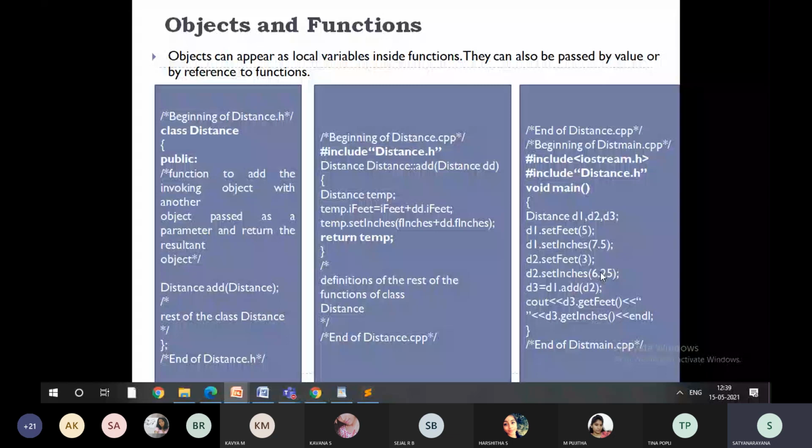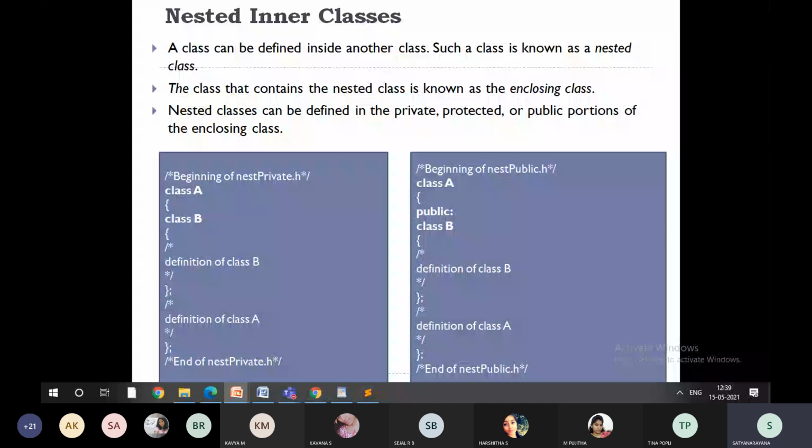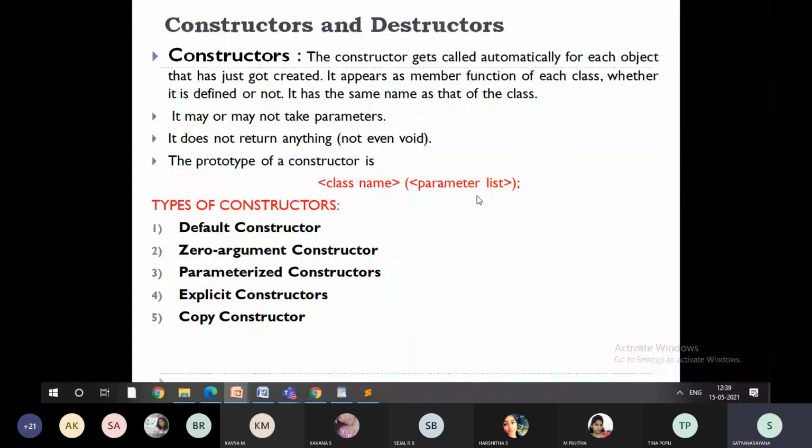So without a constructor, your program is not going to execute. The constructor is going to help us as a bridge between your program and the compiler, interpreter, your system, whatever you call it. There are different types of constructors.